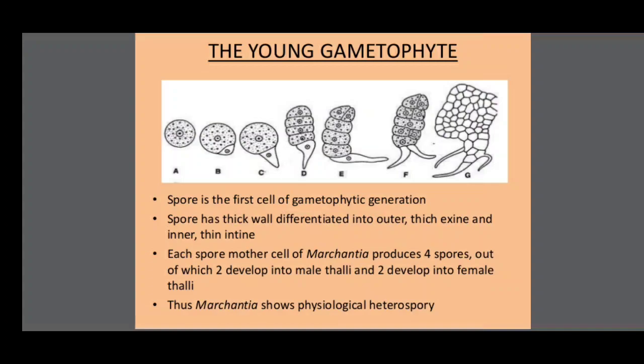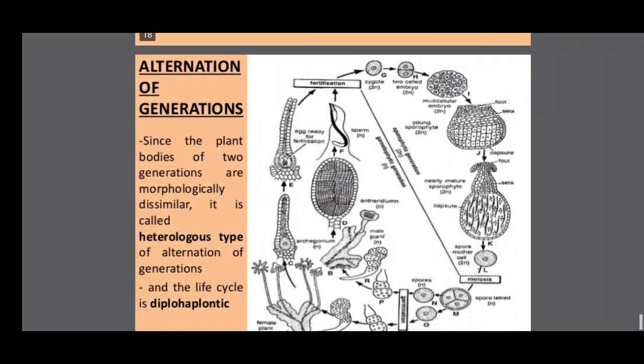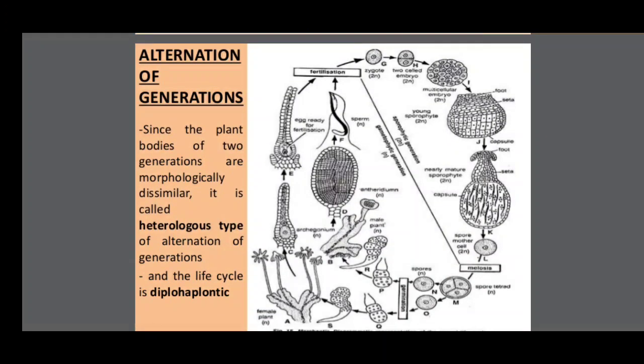The spore has a thick wall differentiated into an outer thick exine and an inner thin intine. Each spore mother cell of Marchantia produces 4 spores, out of which 2 develop into male thalli and 2 develop into female thalli. Thus, Marchantia shows physiological heterospory. Alternation of generations. Since the plant bodies of the 2 generations are morphologically dissimilar, it is called the heteromorphic type of alternation of generations.